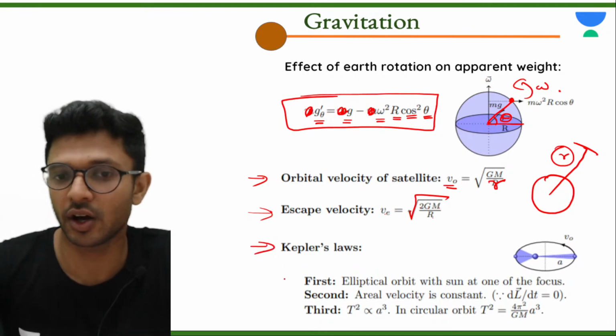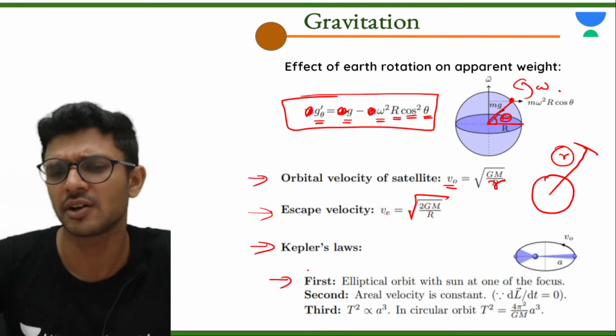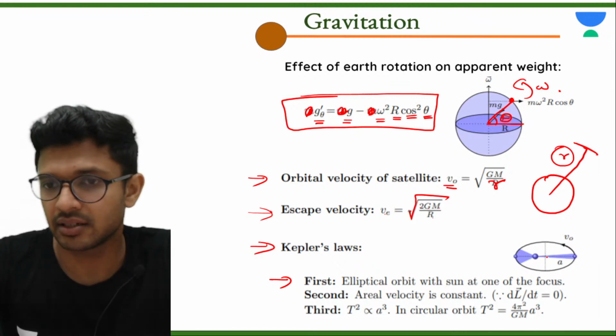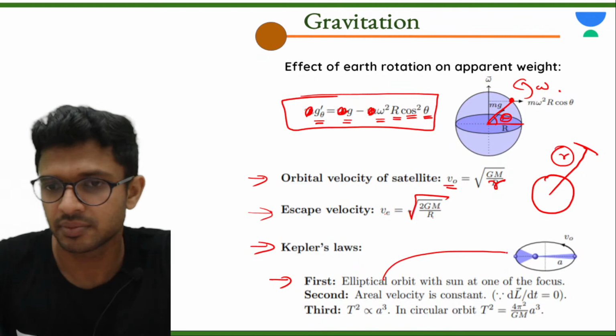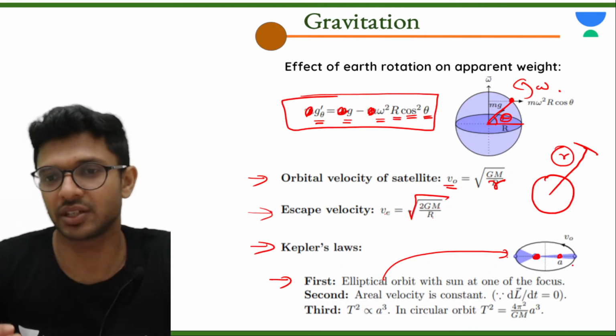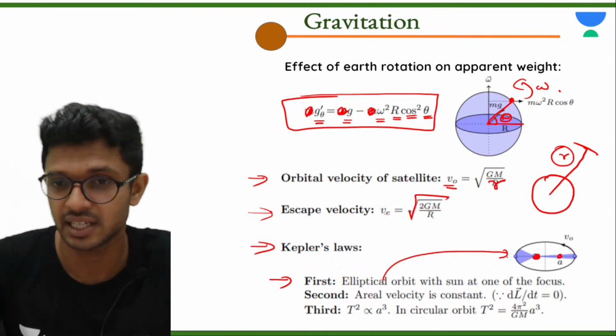Then we have three laws of Kepler. First law of Kepler tells that the planets are revolving around the sun in elliptical orbits. As you can see, it is moving in an elliptical orbit where the sun will be at any one of its foci, because an ellipse has two foci. I think you all have learned that.